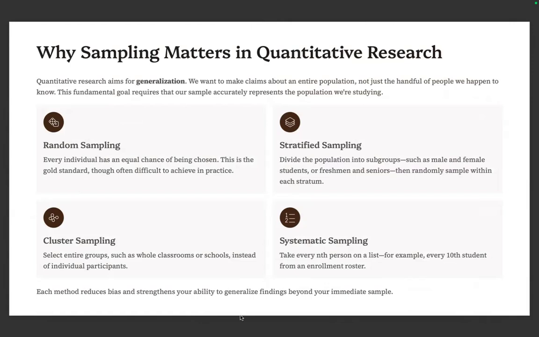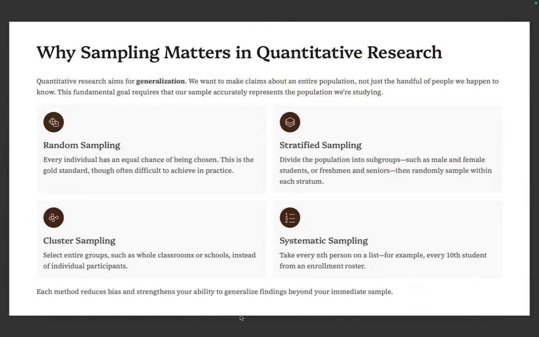Stratified random is when you divide the population into smaller groups such as male and female or freshmen and seniors, then randomly sample within each stratum, mimicking the exact percentage of the total sample. So for example, there are 60% male and 40% women, and there are 10 sample size. That means there will be 6 male and 4 women in the